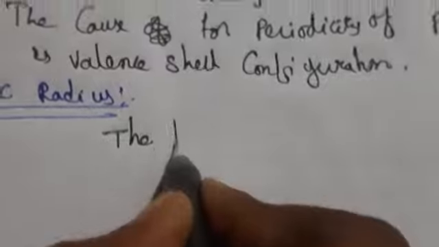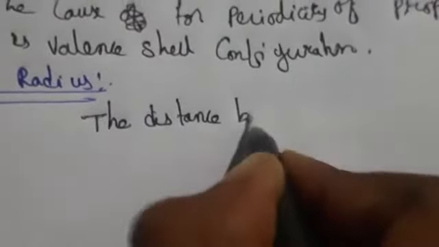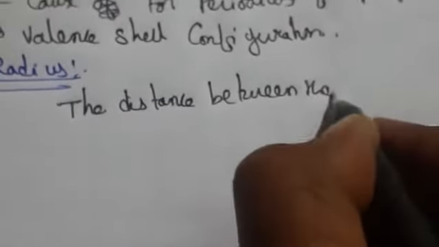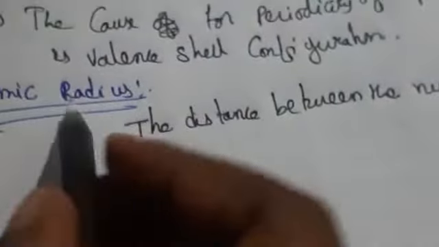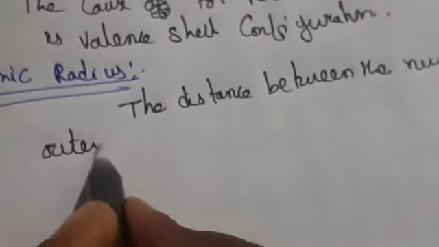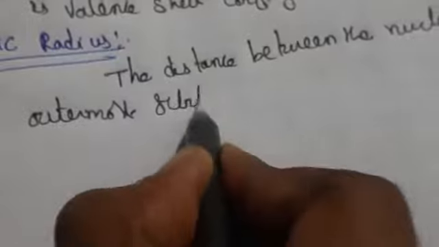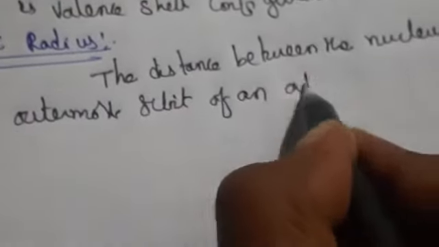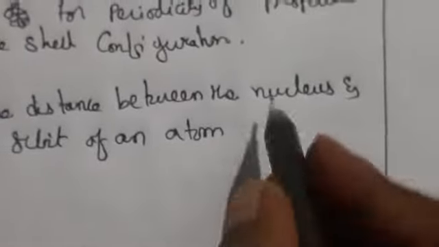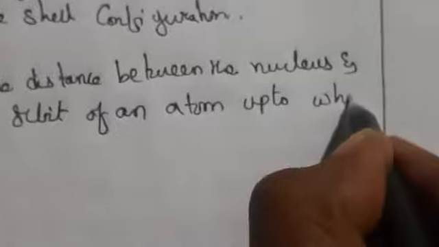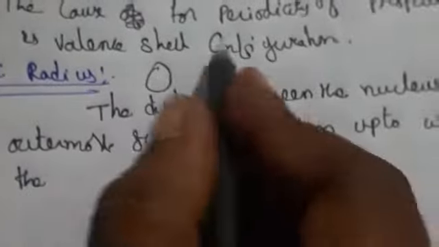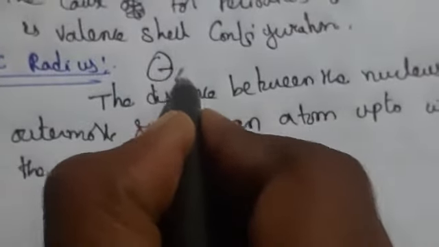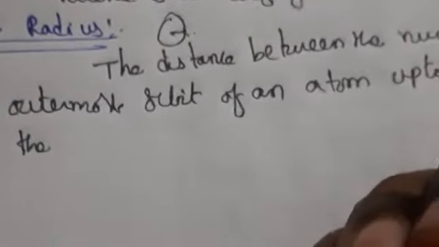What is atomic radius? It is the distance between the nucleus and the outermost orbit of an atom. Taking the nucleus here, the distance between the nucleus and the outermost orbit of an atom is called the atomic radius, up to which